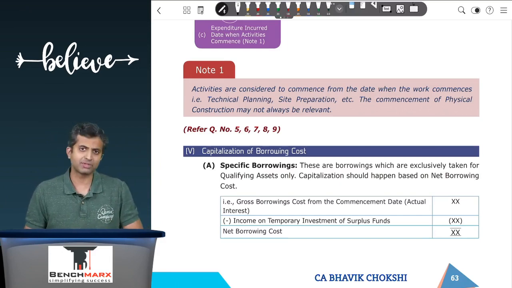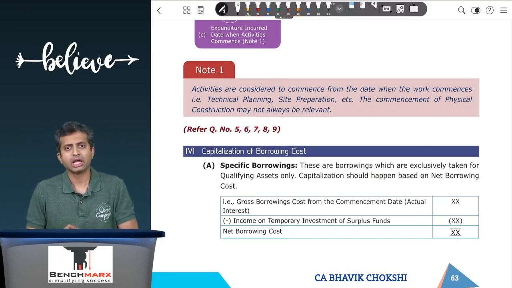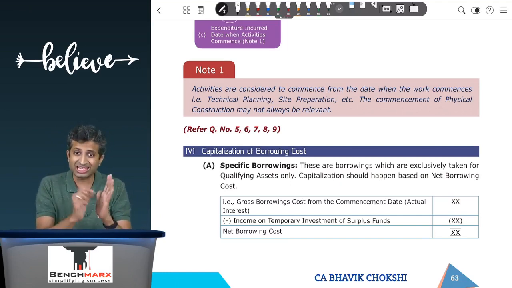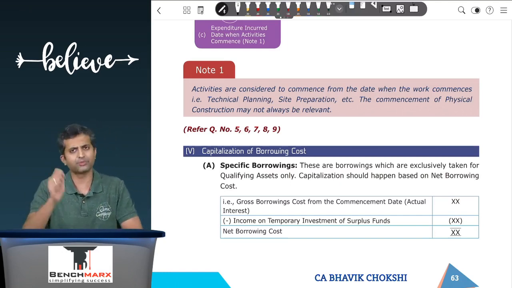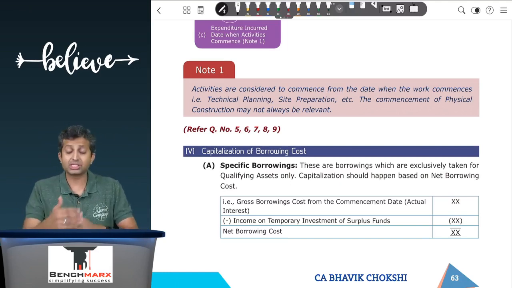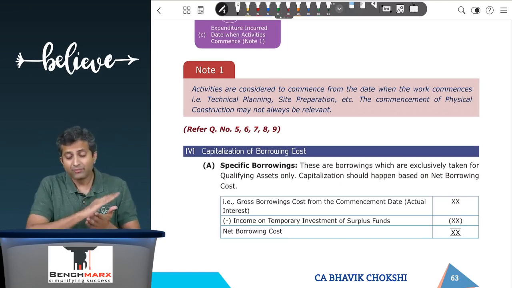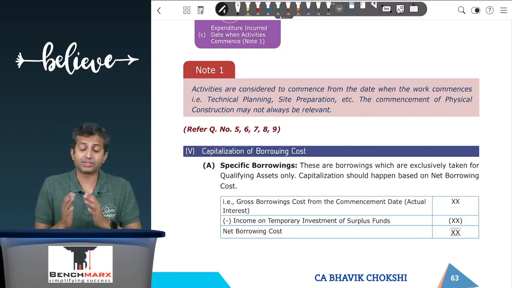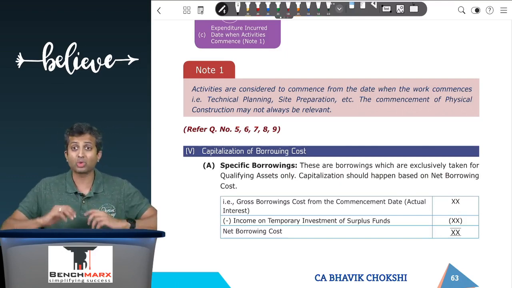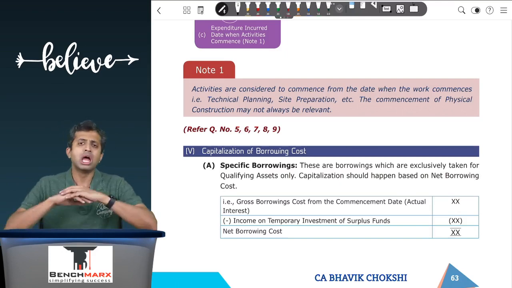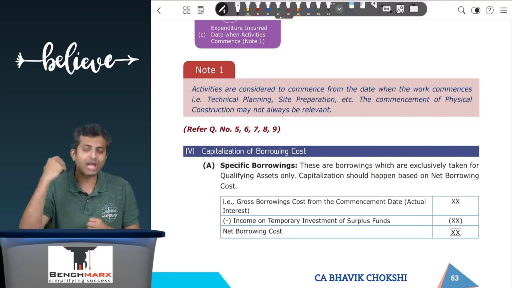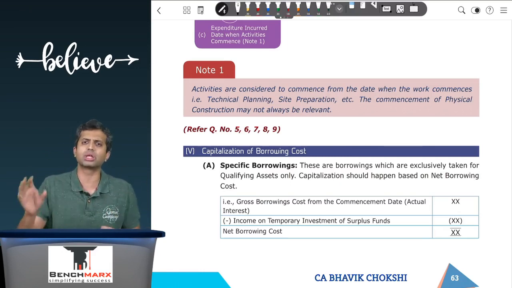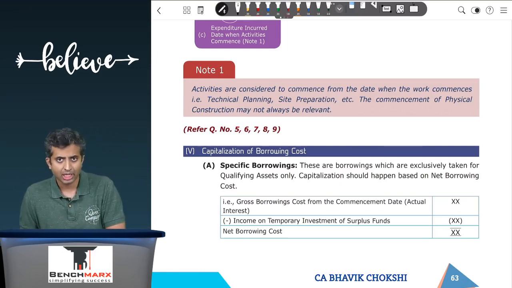So when we look at specific borrowings, how will you capitalize borrowing cost? The actual borrowing cost that is incurred towards the qualifying assets from the commencement date will be capitalized. Now, once the commencement date arrives, you don't really need to bother about how much expenditure is incurred. You will take the actual borrowing cost that you are paying towards the qualifying assets from the commencement date, and from that subtract the income on temporary investment of surplus funds, if any.